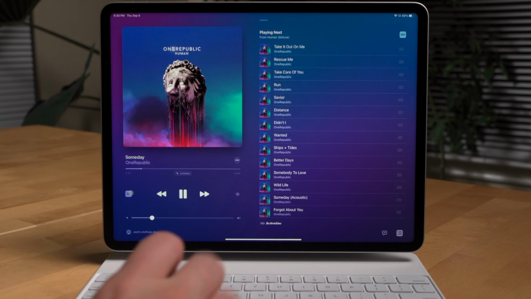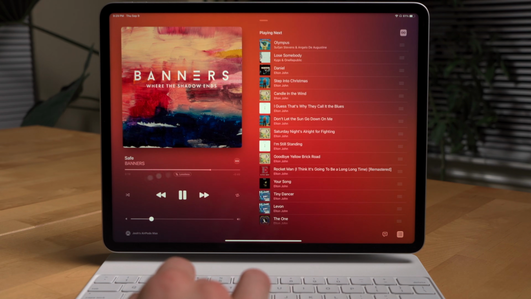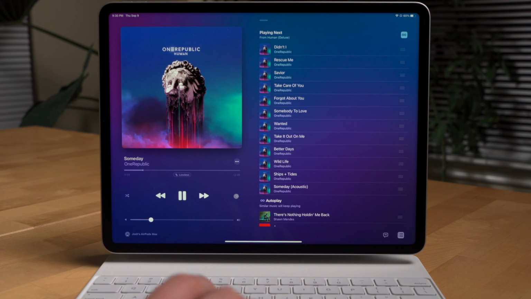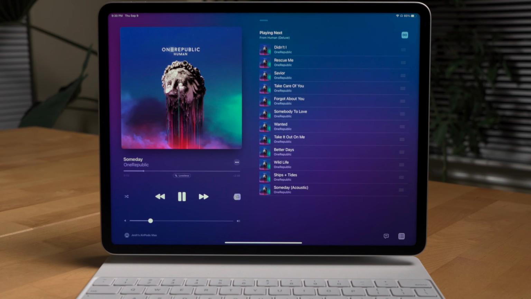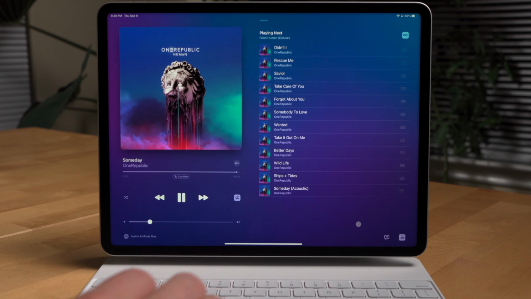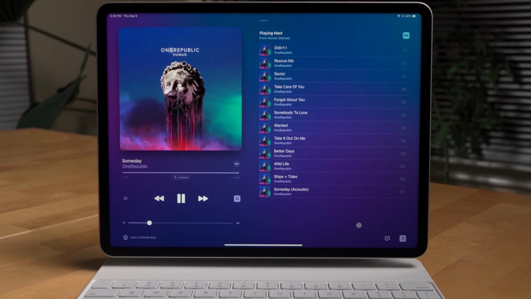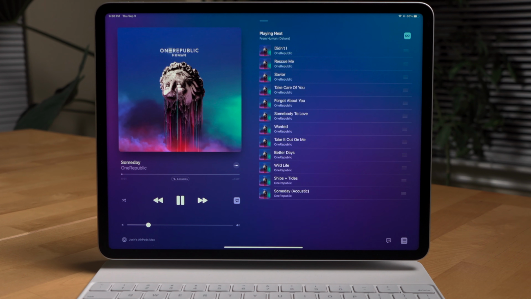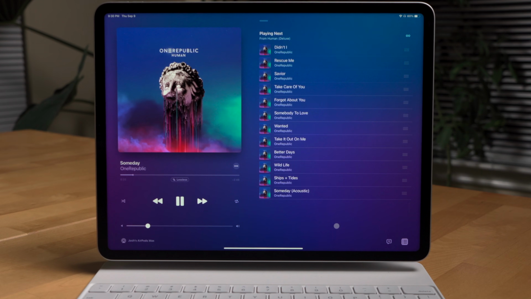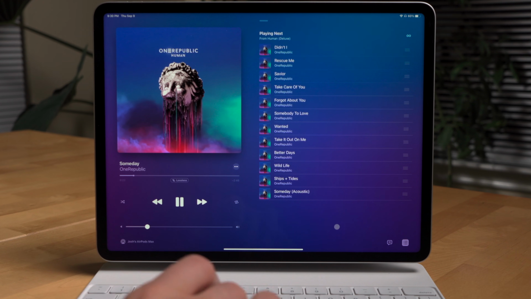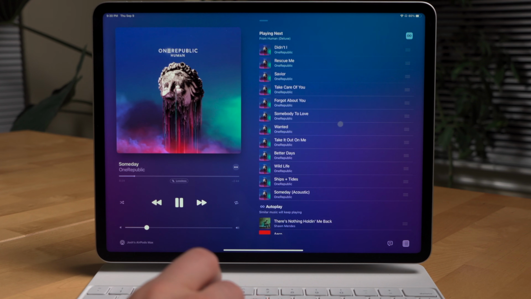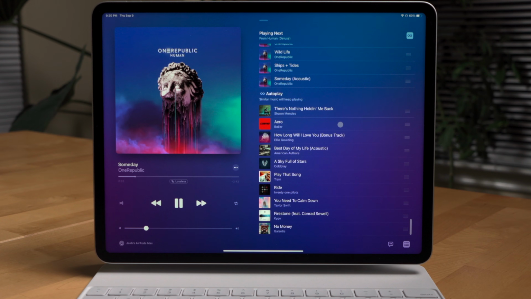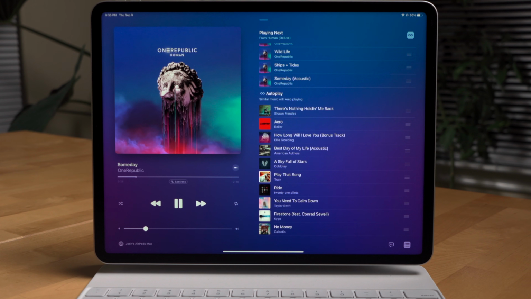Shuffle is a mode that randomizes the order of songs in an album or playlist. Repeat will either repeat an album or playlist that you've selected, or if you tap the repeat symbol twice and see a little 1 symbol on it, this will repeat the current track of music you're listening to, so it'll start over again. Autoplay is found in the Playing Next section. When you turn on autoplay, Apple Music will use data from your likes, what's in your library, plus music that you're currently playing to figure out what to play next.